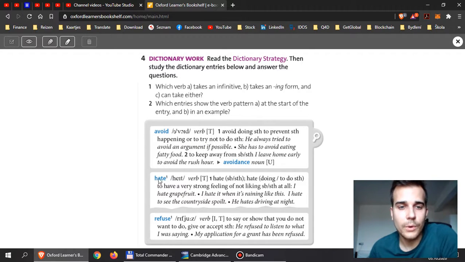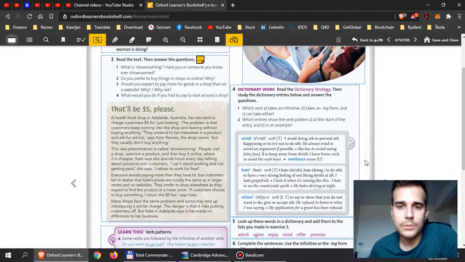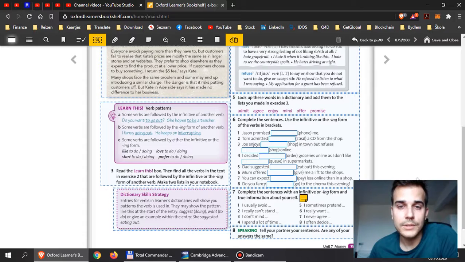We have the verb avoid, we have the verb hate, and we have the verb refuse. I want you guys to check the information that the dictionary provides and then answer the questions 1 and 2. Then there's A, B, and C. I believe this will not be difficult for you, but we will see.